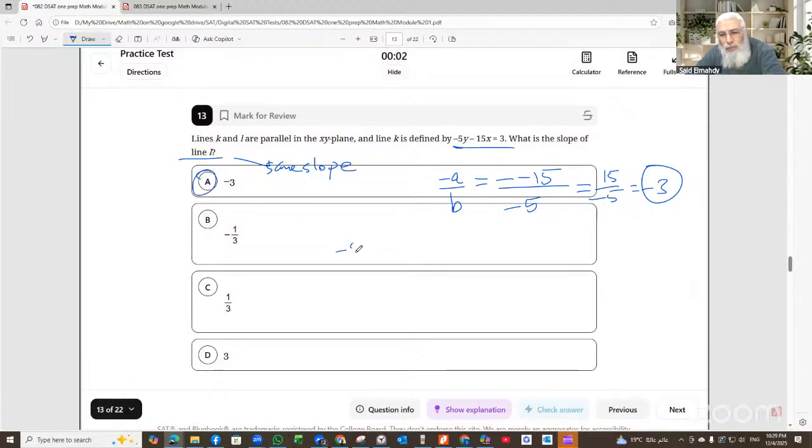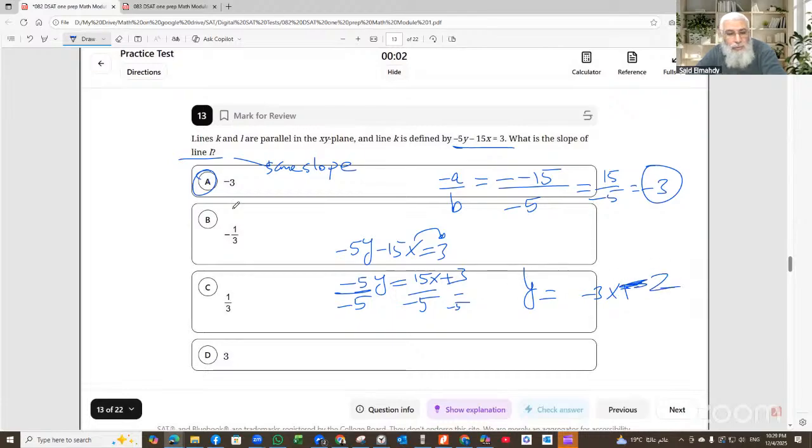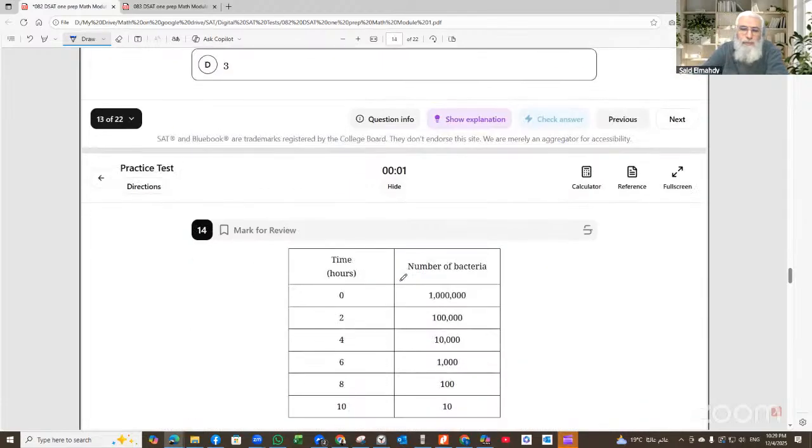Or we can just isolate y: move x to the other side, so minus 5y equals 15x plus 3, divided by negative 5. y is equal to negative 3x plus or minus 2. So the slope is minus 3.